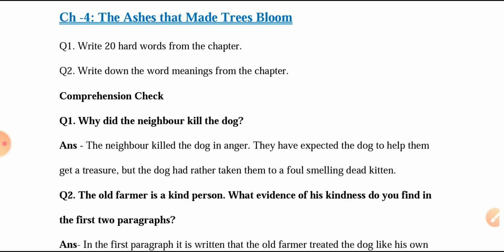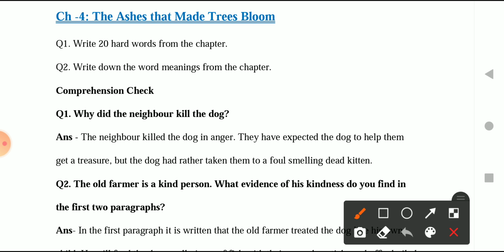So let's start. First of all, the question is, why did the neighbor kill the dog? We all know that this chapter is about how a dog who was dead was able to help his master to get some gold and a few other appreciations with the help of his dog who was dead. Even after he was dead, he was able to help his master, who was very fond of his dog, who loved his dog as if he was his own son.